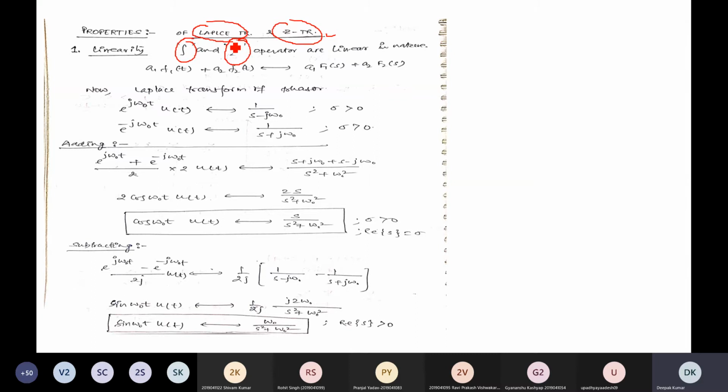Suppose f1 of t, the Laplace transform of f1 of t is F1 of s, and the Laplace transform of f2 of t is F2 of s. You can say this is the linearity property. For the linearity, if you multiply this f1 with a, that will directly reflect here multiplied with a.